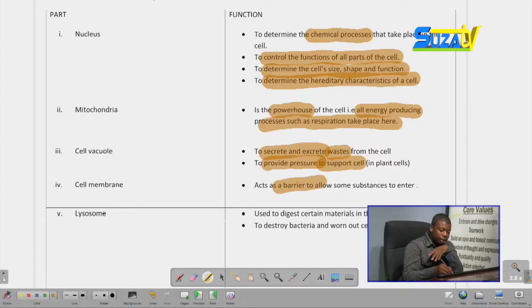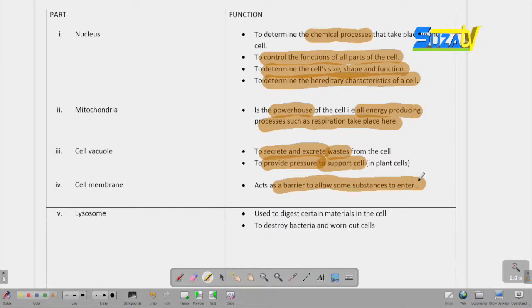The cell membrane's main function is to act as a barrier, to allow some substances to enter and to disallow other substances to enter or leave. So a cell membrane's main function is to just be a barrier, as the cell membrane is made up of proteins and fats. This causes it to be a very effective barrier, a semi-permeable membrane-like substance.